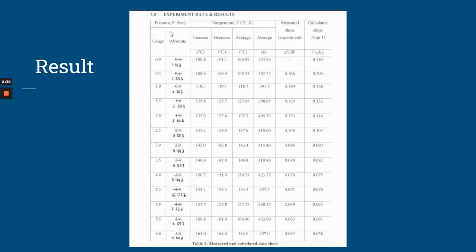The result of the experiment, you can see in this table: there are pressure, temperature, gauge and absolute, temperature increase, decrease, average. Measured slope, calculated slope. This is similar.